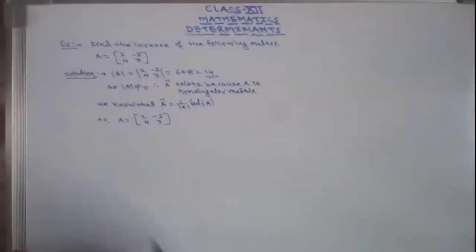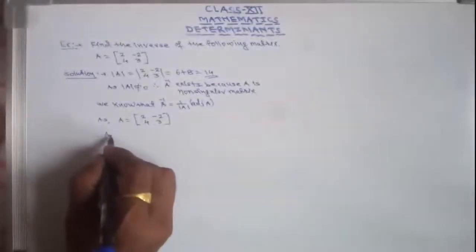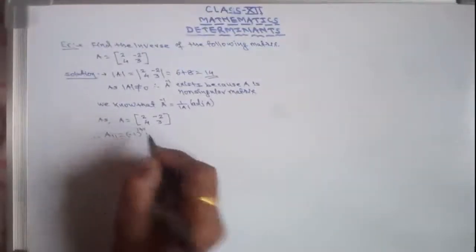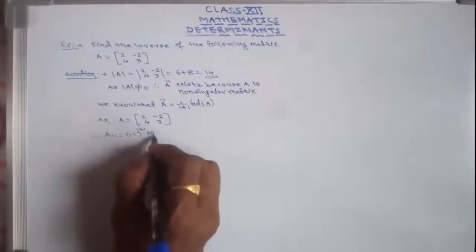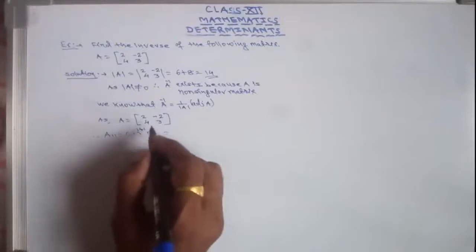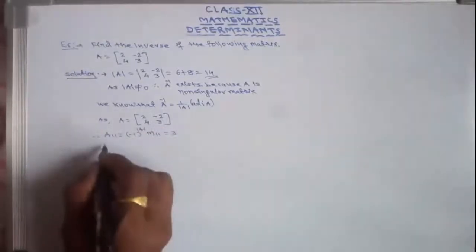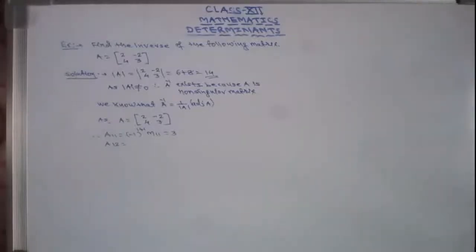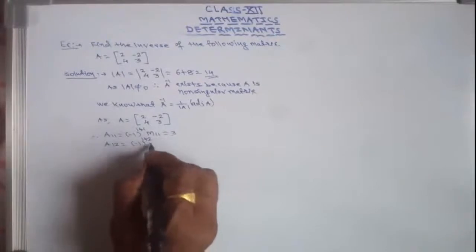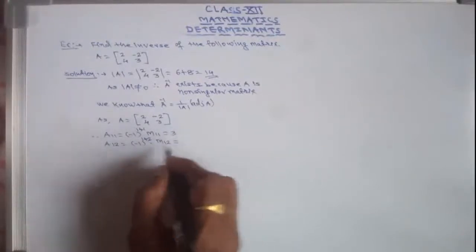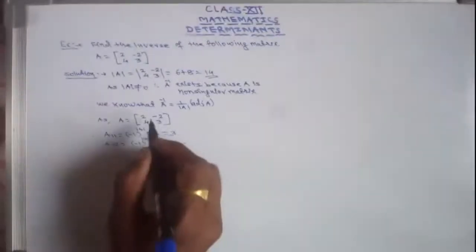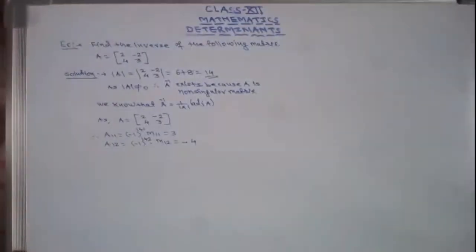Okay, therefore A11 equals minus 1 raised to the power 1 plus 1 into M11. So minus 1 raised to 1 plus 1, that is 2, means it will be plus, and M11 is 3, so this is 3. Then A12 is minus 1 raised to the power 1 plus 2 into M12. So minus 1 raised to the power 1 plus 2, that is an odd number, so negative it will be.